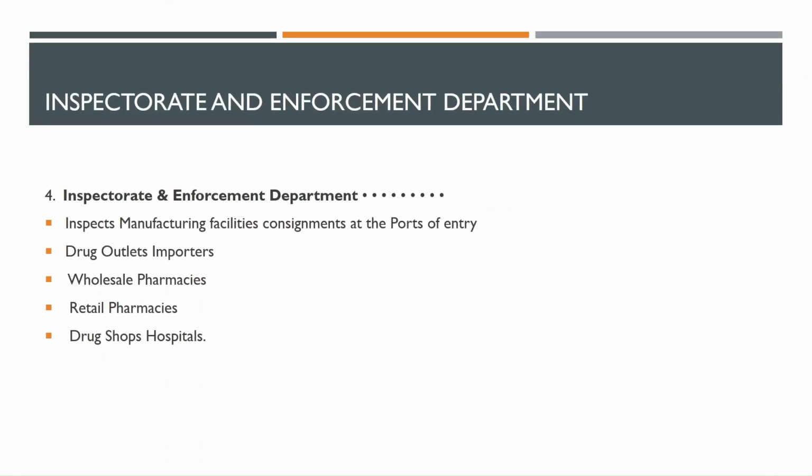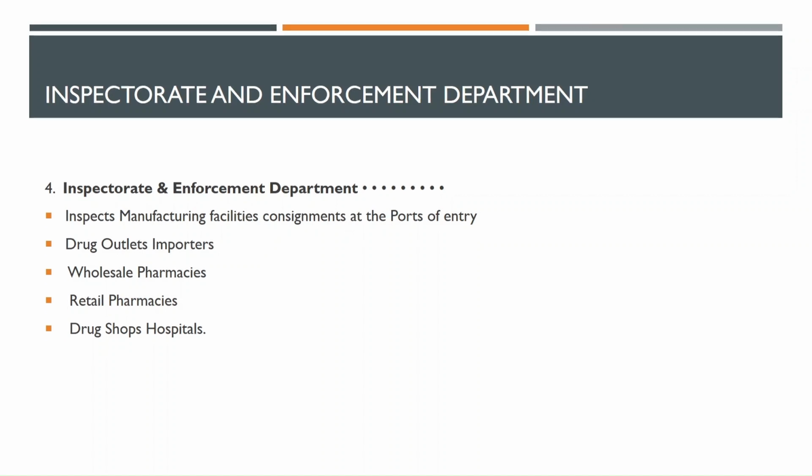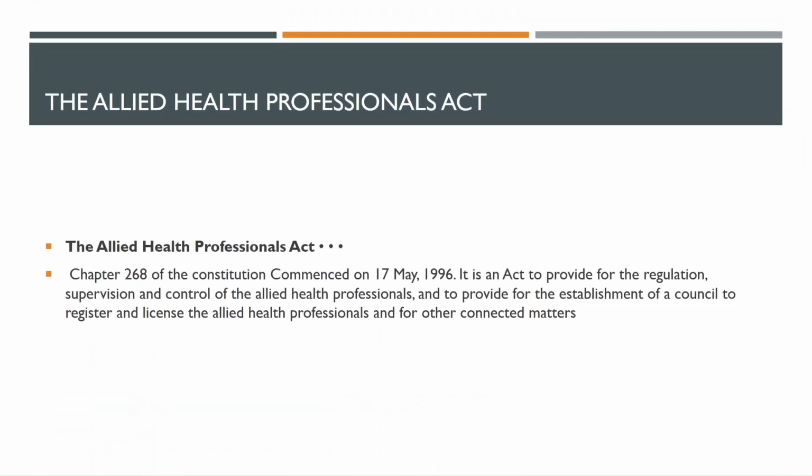So what does the Inspectorate and Enforcement Department do? The Inspectorate and Enforcement Department inspects manufacturing facilities. It also inspects drug outlets, that is the importers. It inspects the wholesale pharmacies. It inspects the retail pharmacies. It inspects the drug shops, and then it also inspects the hospitals.